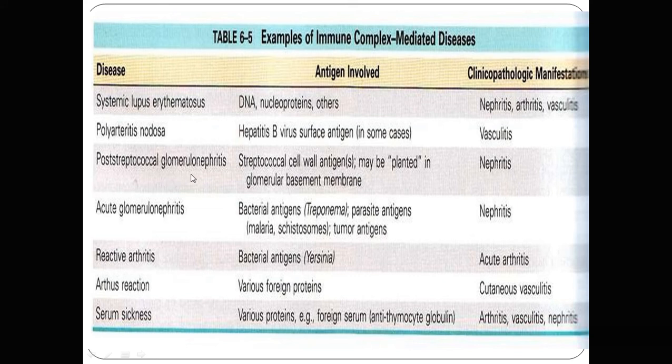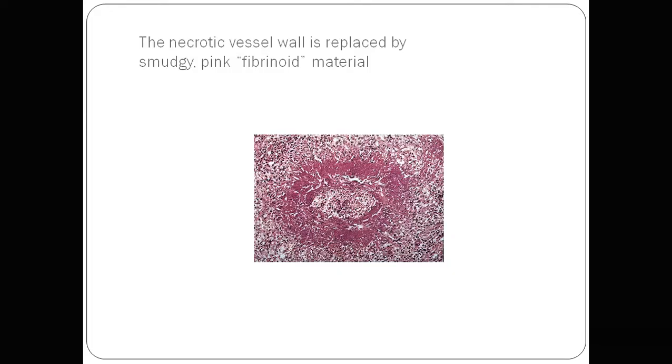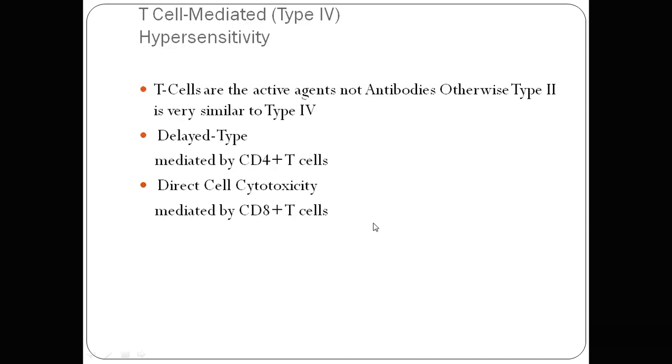Another is post-streptococcal glomerulonephritis. It occurs in children after a streptococcal infection of the throat that leads to sore throat and further glomerulonephritis. The streptococcal wall antigen may be planted in the glomerular basement membrane, GBM, and it leads to nephritis. So these three diseases are very common among immune complex mediated diseases. This diagram again explains fibrinoid necrosis: the necrotic vessel is replaced by pink fibrinoid, smudgy eosinophilic material.